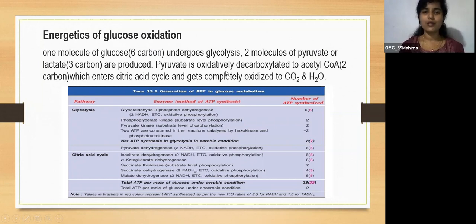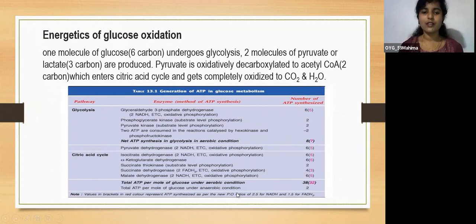Pyruvate is oxidatively decarboxylated to acetyl-CoA, which is a 2 carbon molecule, which enters the citric acid cycle and gets completely oxidized to carbon dioxide and water. We know in glycolysis there will be synthesis of 8 ATP. You can see in brackets there is written 7. Why?